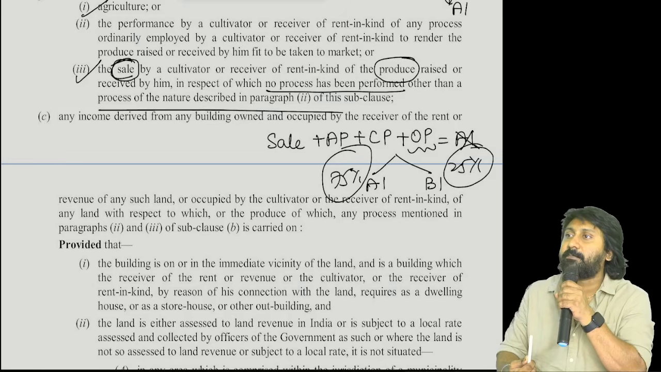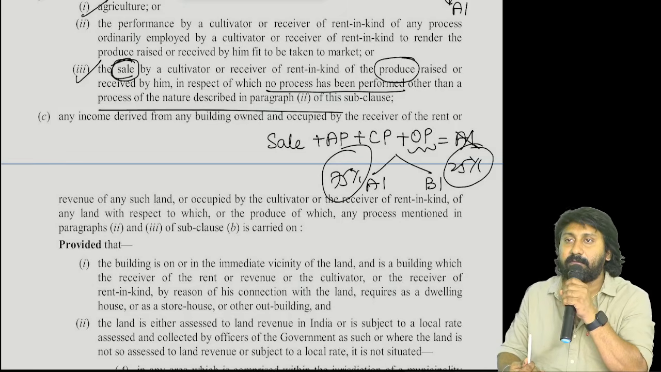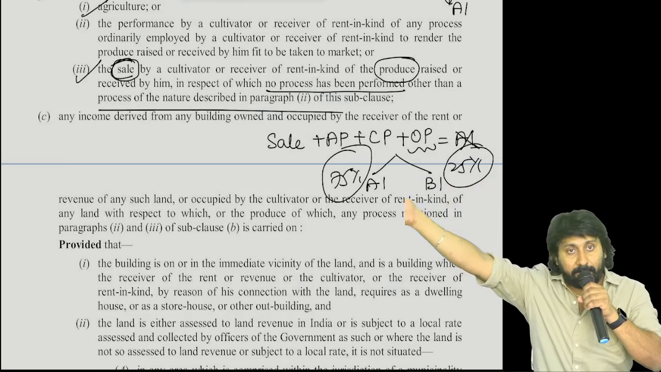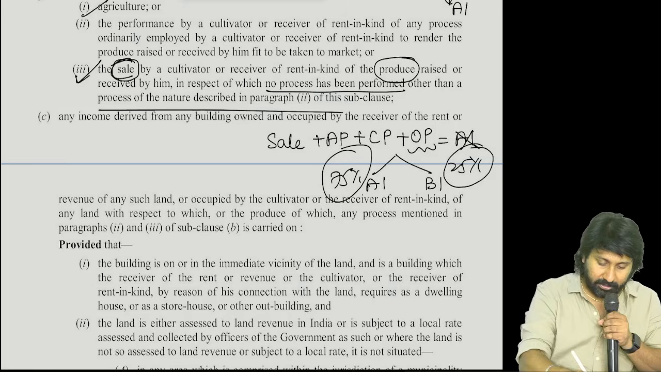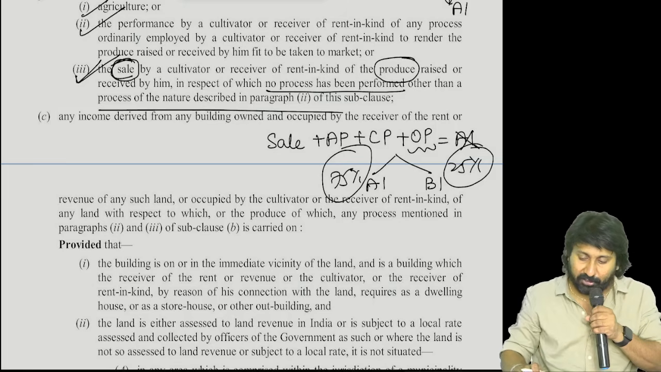Will it become an agricultural process? It will not become an agricultural process. That comes under which head? Business or profession. Understood the point clearly? That's it. Number 1, number 2, number 3 also completed.